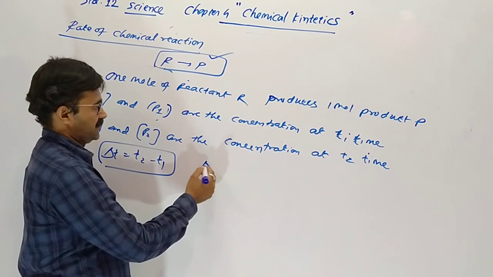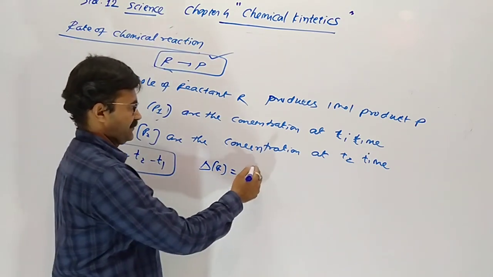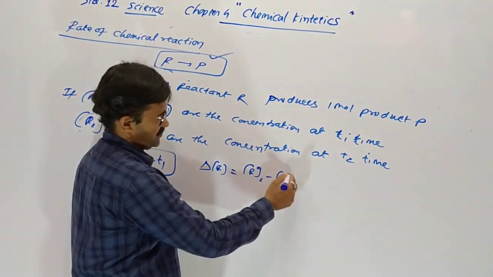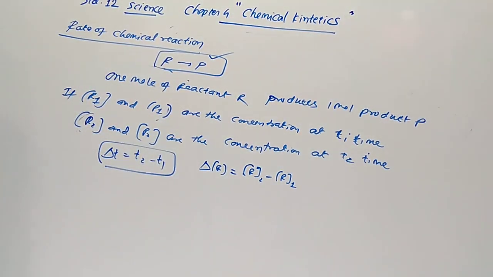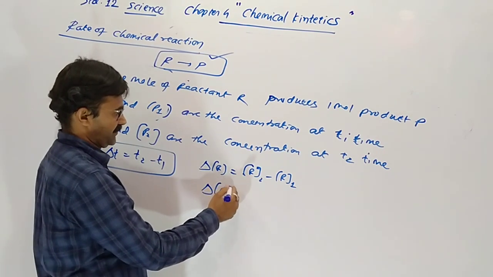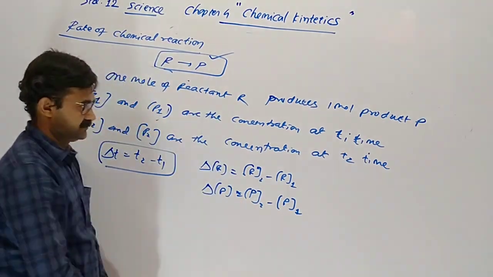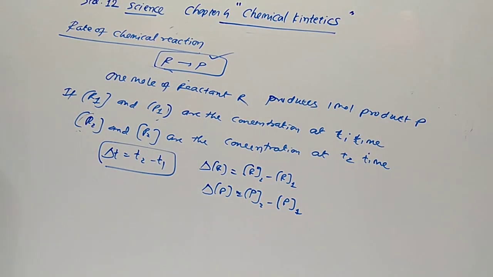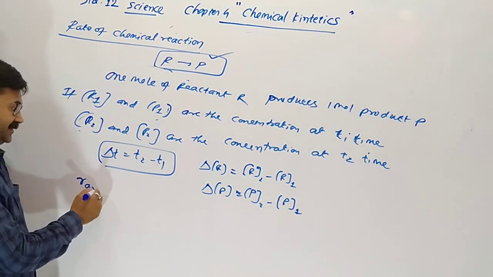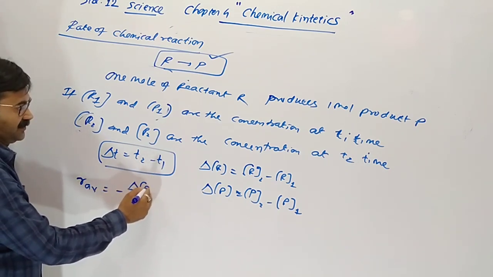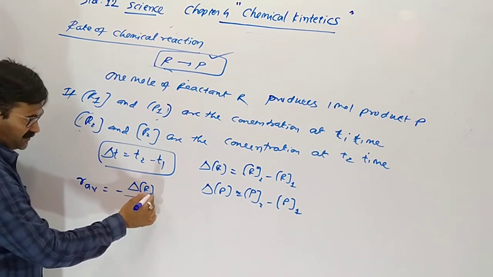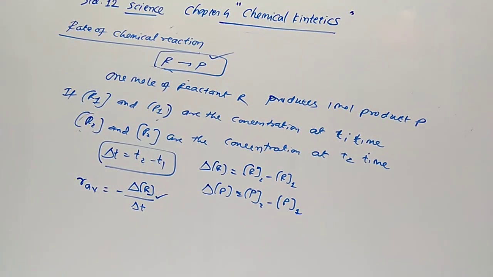So the change in concentration of reactant is R2 minus R1, where the change in concentration of the product is P2 minus P1. The square brackets in the above expression are used to express molar concentration. So the average rate of this reaction is delta R upon delta T. Square bracket indicates the molar concentration.